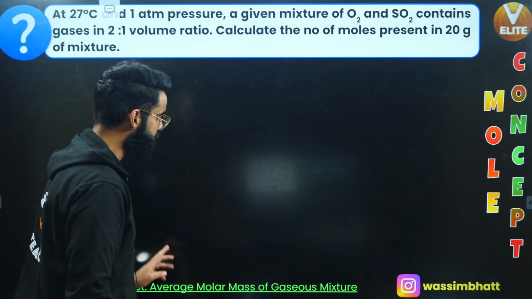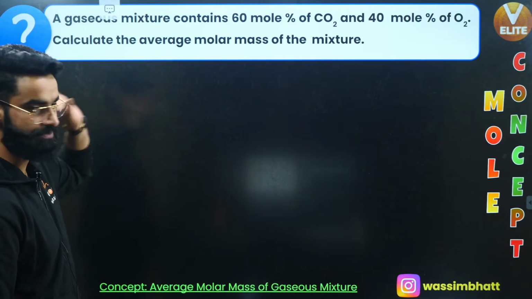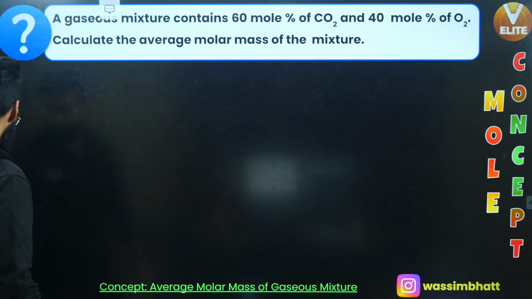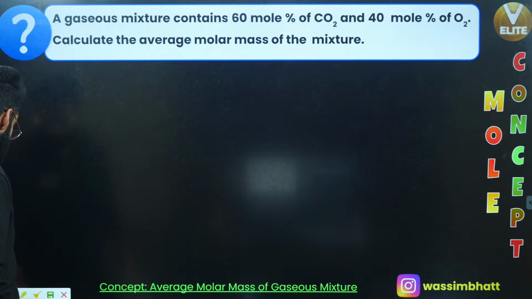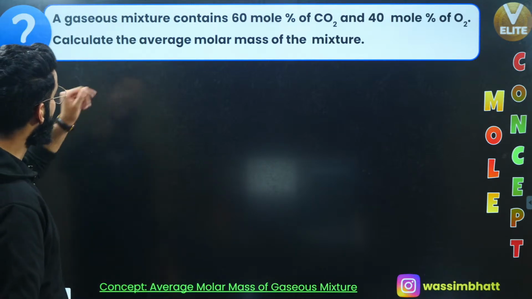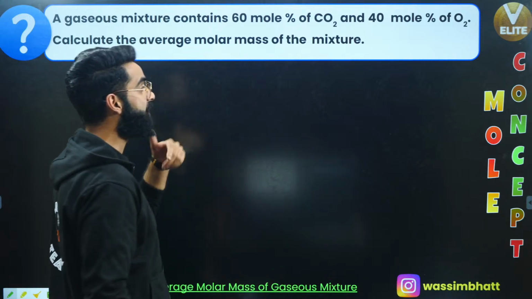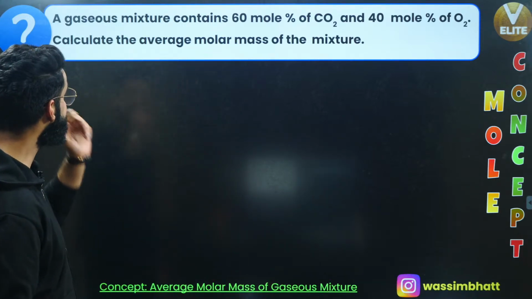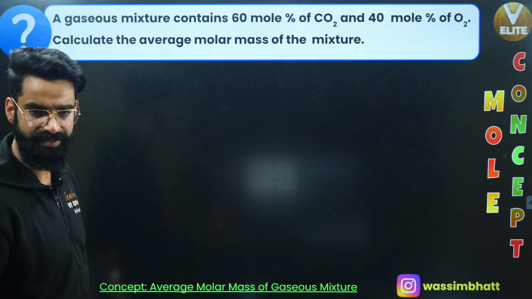Let's move on to one more question, and the question is right now on your screen. See, guys, what the question says. Look here. A gaseous mixture contains 60 mole% of carbon dioxide and 40 mole% of oxygen, right? Calculate the average molar mass of the mixture. A very simple question, right?